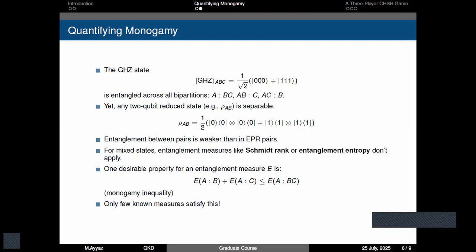Now we have seen that if two parties are maximally entangled with each other, then there could be no third system that has some kind of entanglement with the two systems that form the EPR pair. And we saw that if the three systems are entangled with each other, then if we drop out one system, there is no correlation between the two remaining systems.